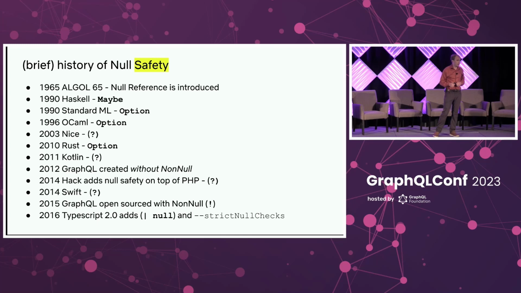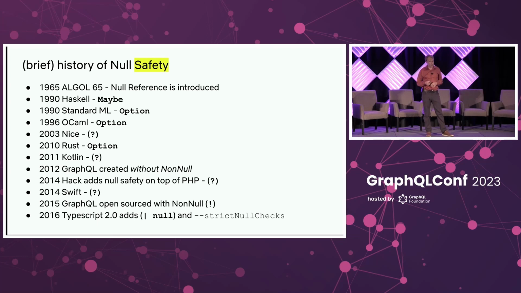PHP dynamic language, Hack adds these types. And Hack also added null safety, which is really cool. And so then, by the time that GraphQL is open sourced in 2015, we have this non-null that's introduced.